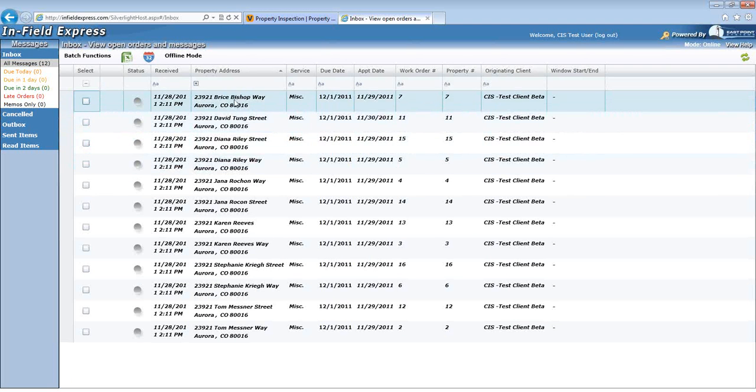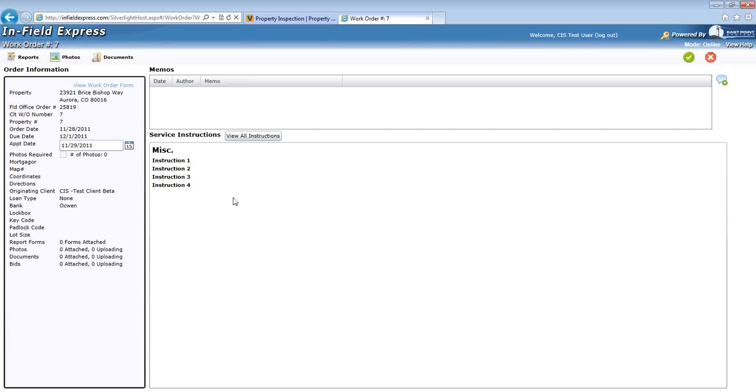To access a work order, simply double-click it in the grid. This will bring you to the Order Information page. On the left-hand side is a box which contains all the order information. The service instructions can also be found on this page so that a vendor can compare the instructions to their completed orders to ensure that they have not missed any information that is required by the client. Memos sent from Vectra Field Services to a vendor will also be shown on this page.